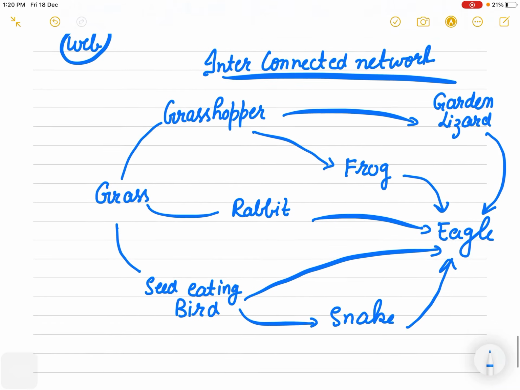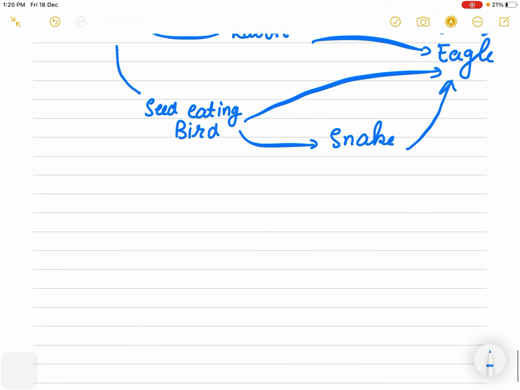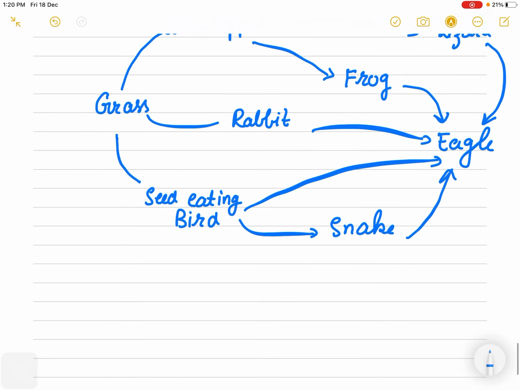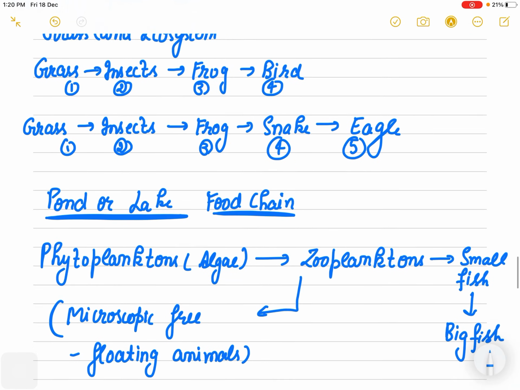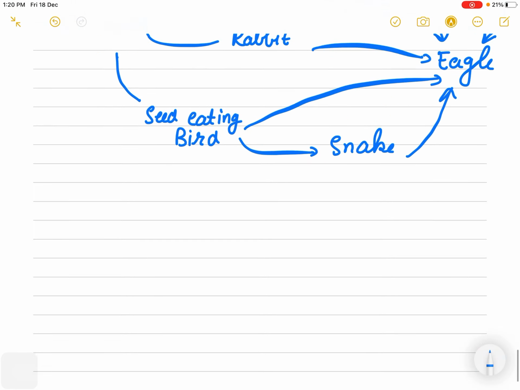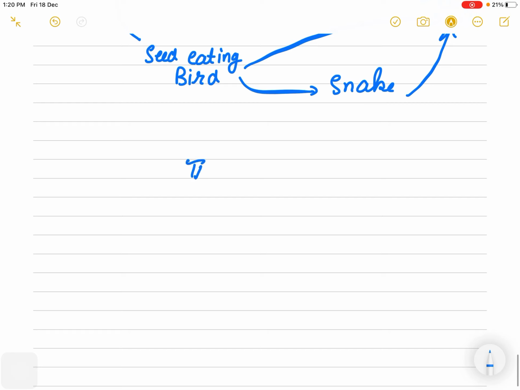Interconnected network, that is called our food web, right? So the food web and food chain, please go through these two concepts, and in the next we will talk about another important points, that is the trophic levels and 10% law.